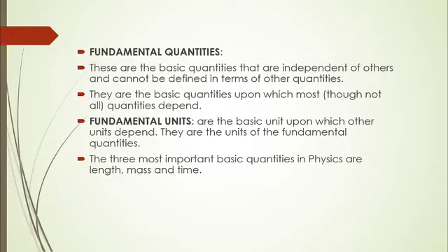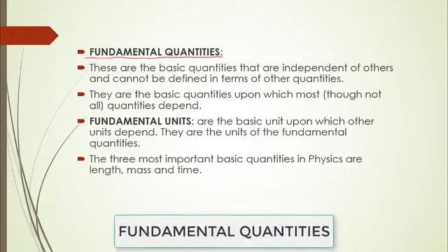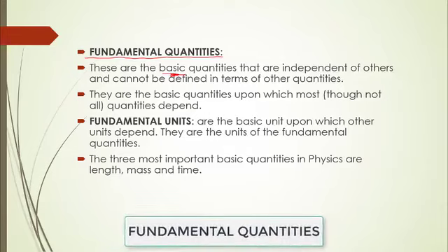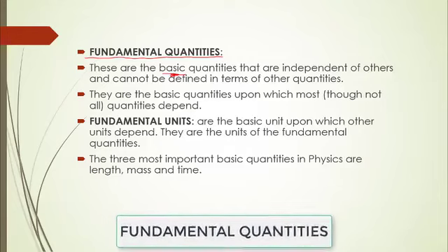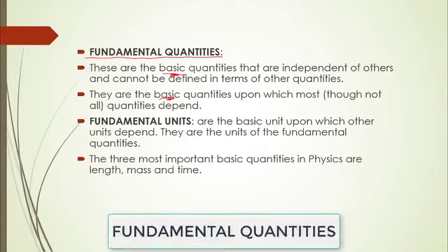So what do we mean when we say fundamental quantities? Well, fundamental quantities are those basic quantities. The key word here is basic. They are the primary quantities. They are independent of others. They exist alone, and they do not rely on other quantities to define them. They are the basic quantities upon which most quantities depend for their derivation.